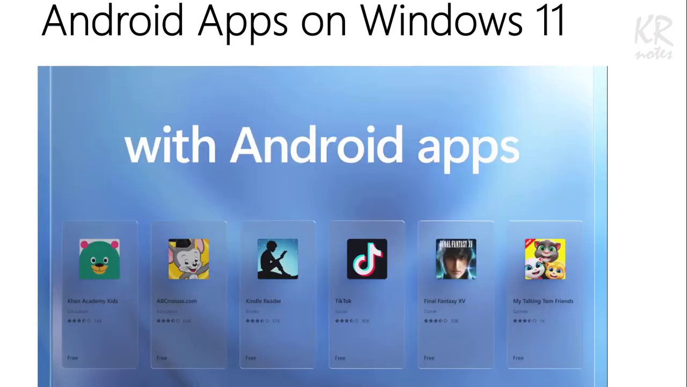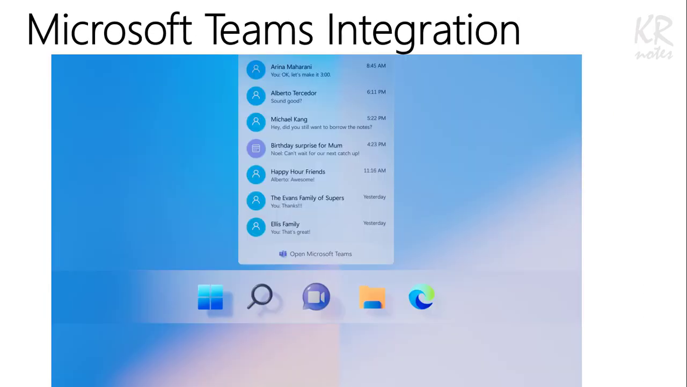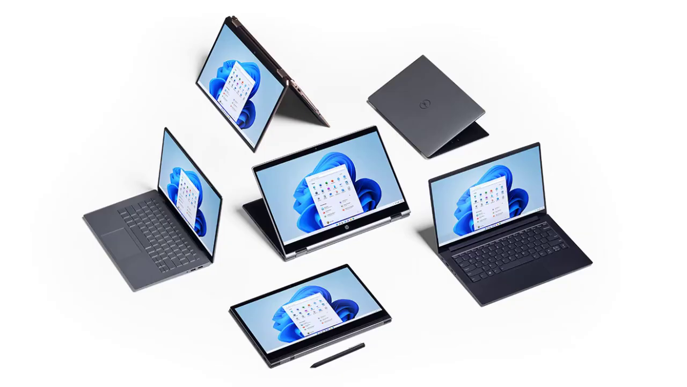Android apps are coming to Windows. They can be integrated into Start or Taskbar. The Amazon App Store will be used to install the Android apps via Microsoft Store. Microsoft Teams is now integrated directly into Windows 11. You don't have to install it separately. There is a better multitasking experience added to Windows 11, which will work seamlessly between all your devices.